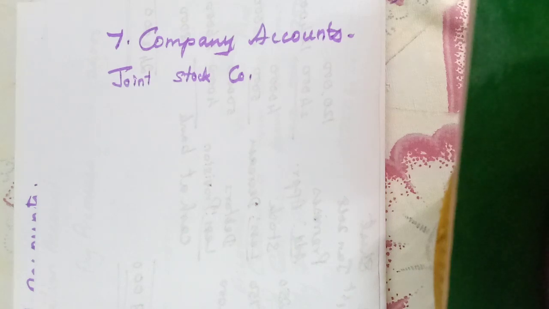And then here also some limitations are available. Though they get more investment as capital, and persons with managing capabilities, they have some difficulties: the business comes to an end if a partner dies, or if a partner becomes insolvent or lunatic. That means they become mentally ill. They are not able to manage.